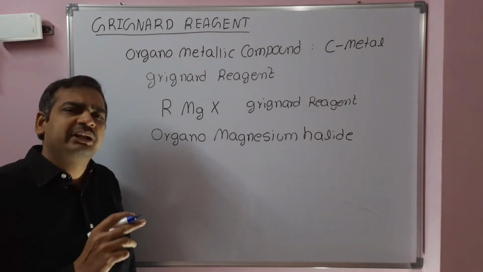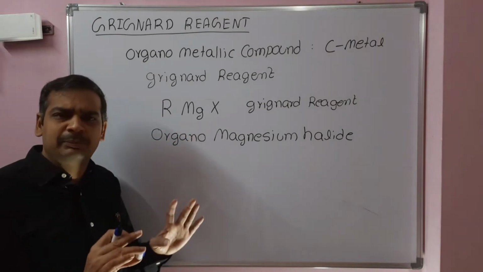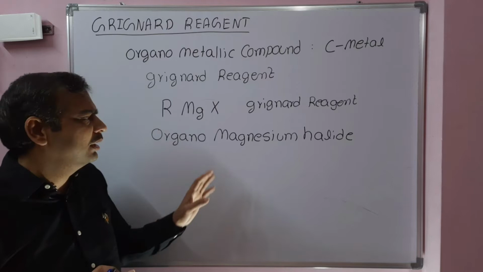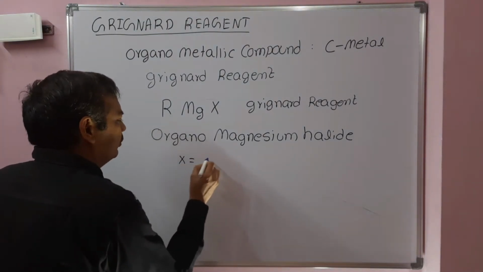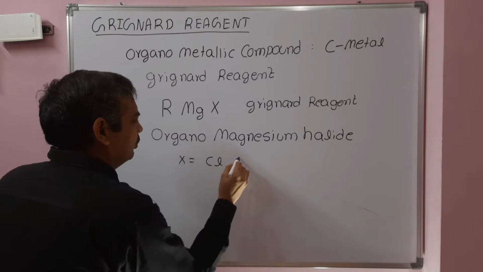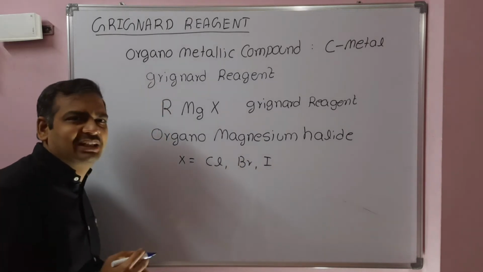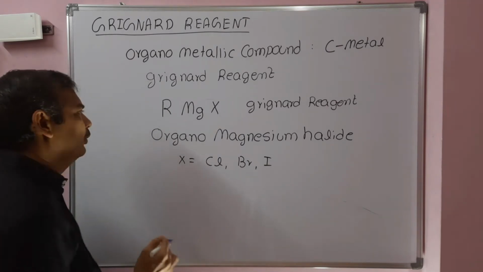It is a classification of organometallic compound in which the magnesium metal is present. In RMgX, X is a halogen: chloro, bromo or iodo, not fluoro, not astatine. Any halogen among chloro, bromo or iodo.